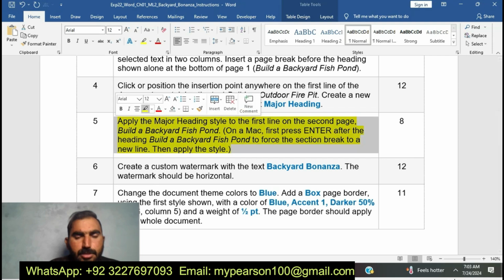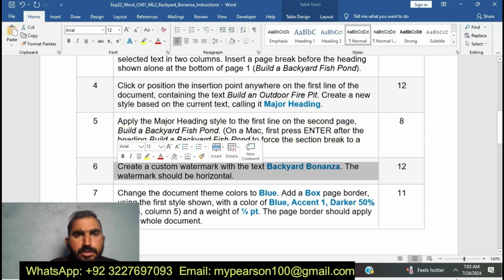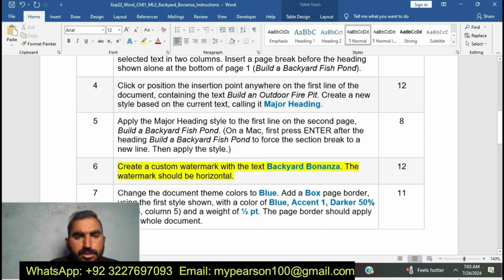I am going to do step number 5 of EXP22 Word Chapter 1 ML2 Backyard Bonanza. Okay, I have done it. Now I am going to do step number 6: create a custom watermark with the text Backyard Bonanza. The watermark should be horizontal. You can see here I am going to do step number 6.